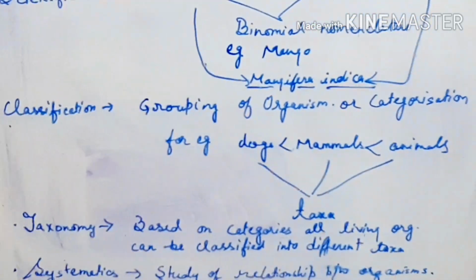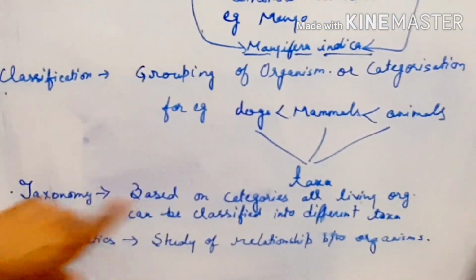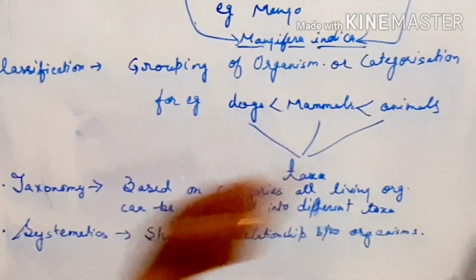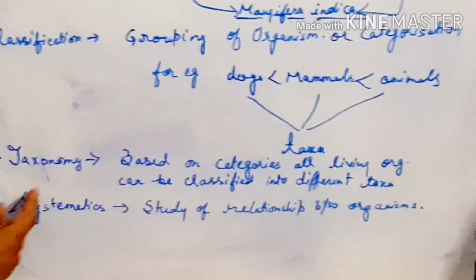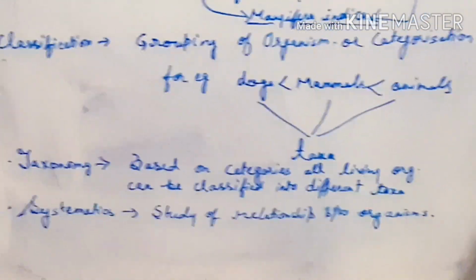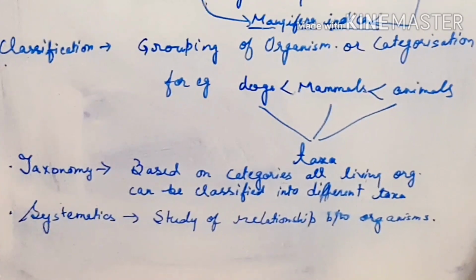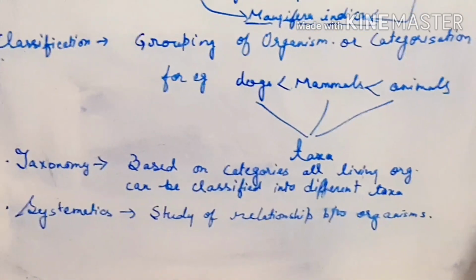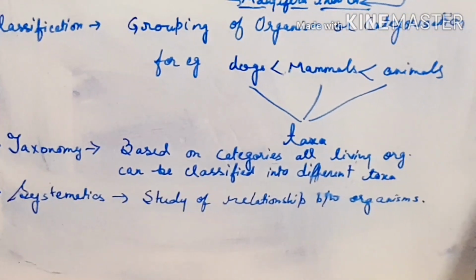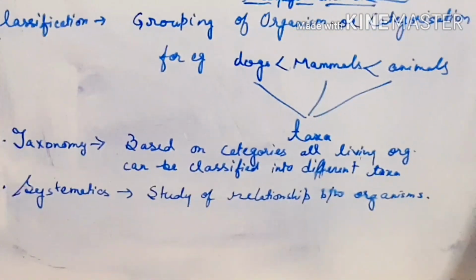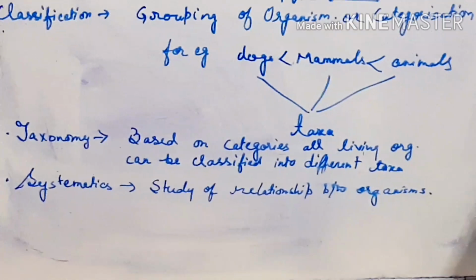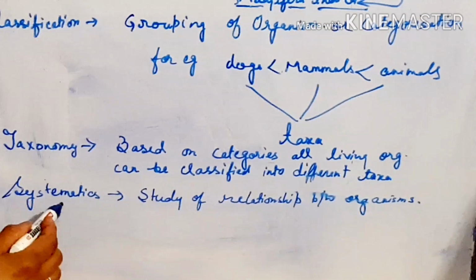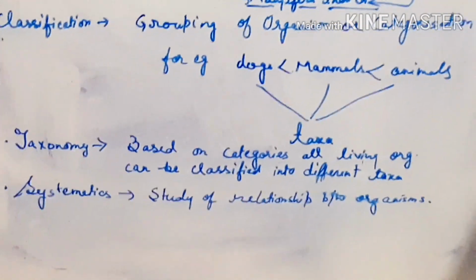Taxa means category. Now, based on the categories, all living organisms can be classified into different taxa. So the study of all this is called taxonomy. Now, how are the organisms related? Suppose I talk about cats and dogs, both these organisms come under mammals. That means in some way they are related to each other. So the study of organisms in order to study their relationships is called systematics.